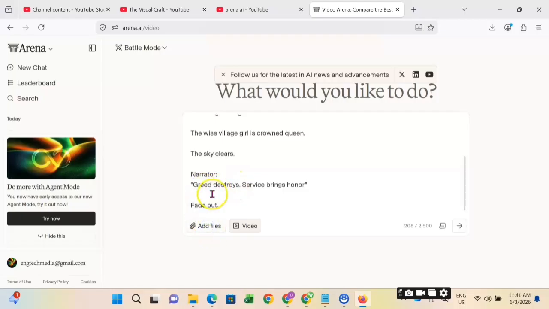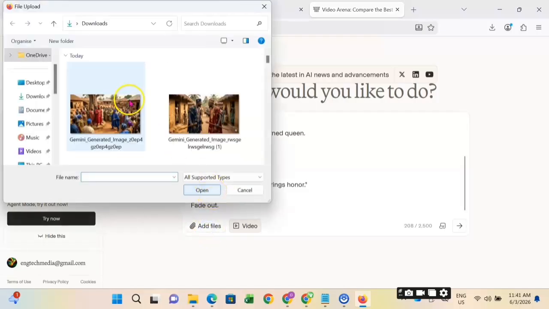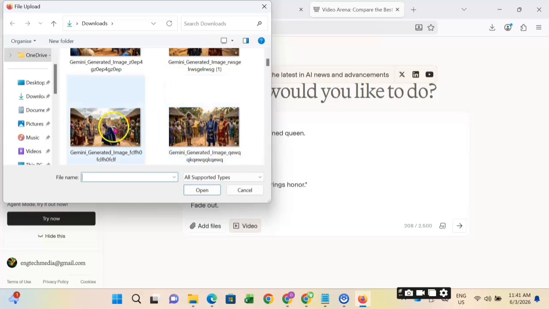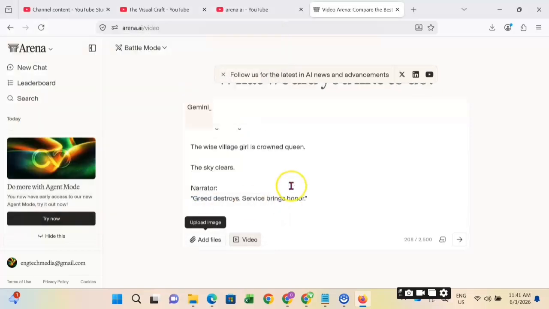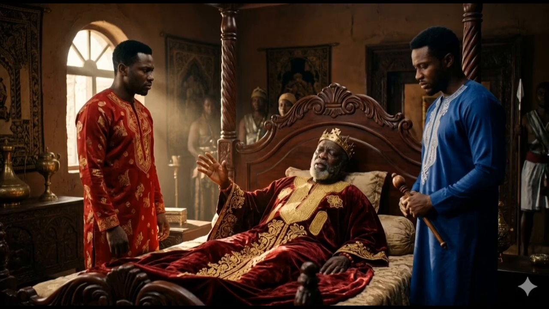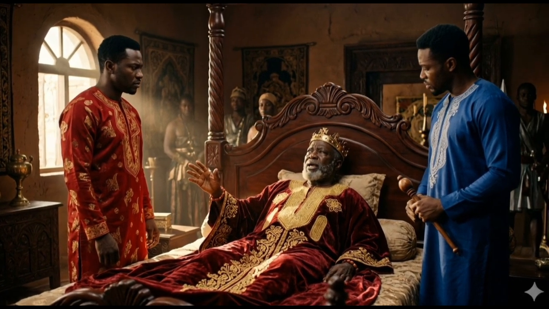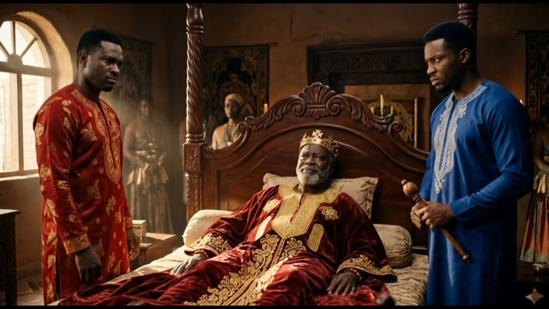Go ahead and add our last image. I had to be fast and skip most of the stuff and did it outside this place because you already know how to do it. So you have to quickly do that. So I add: Whoever fights for my throne after I die will lose everything.